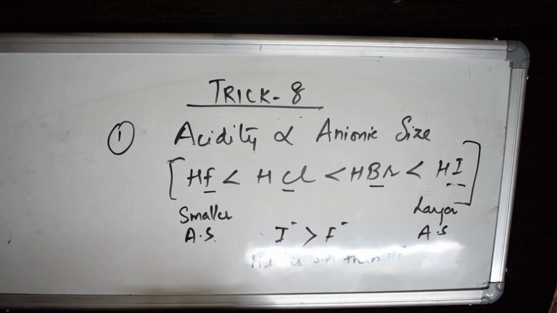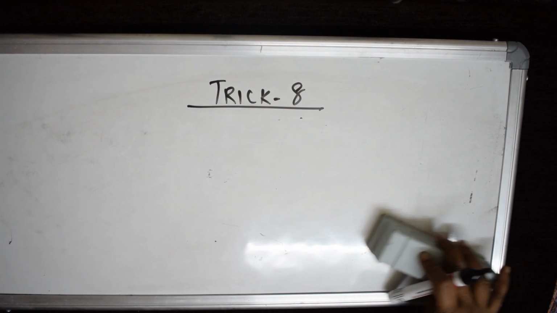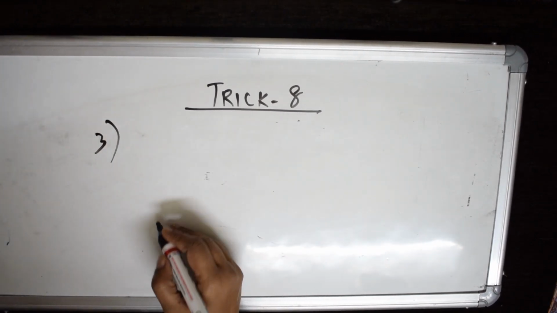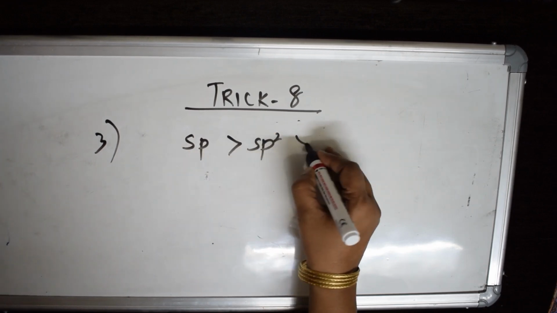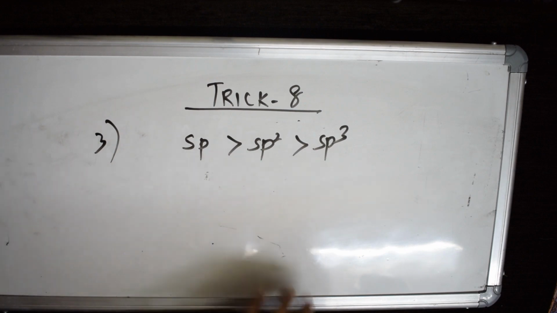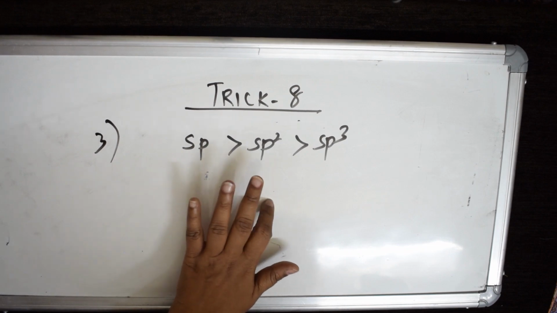Next trick we'll see, students. There is a third one in acidity. What is the third one? Order of acidic character. What is the order? sp greater than sp2 greater than sp3. Basically, this applies to an atom that is losing hydrogen.